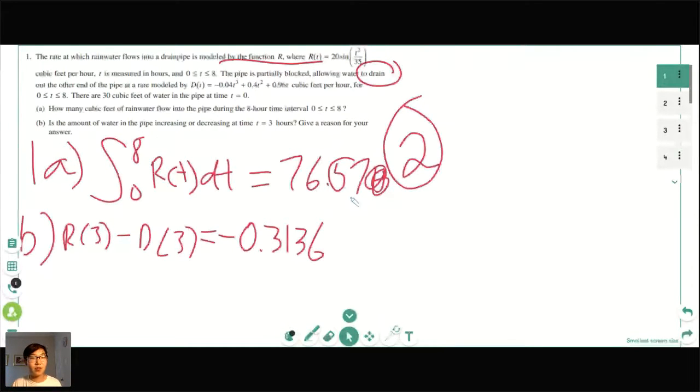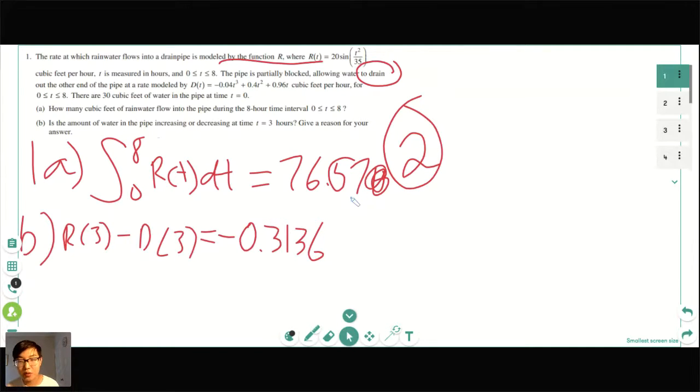Because if R of 3 is greater than D of 3, so if at time equals 3, the rate at which water flows into the drain pipe is greater than the rate that it drains, so if this number right here was positive, if it was 0.3136, then we would say that the amount of water in the pipe is increasing, because the rate that water is flowing in is greater than the rate that water is flowing out. But in this instance, once you find R of 3 minus D of 3 and you get a negative number, that means that the amount of water in the pipe is decreasing at time equals 3.